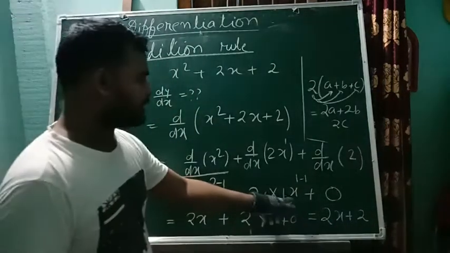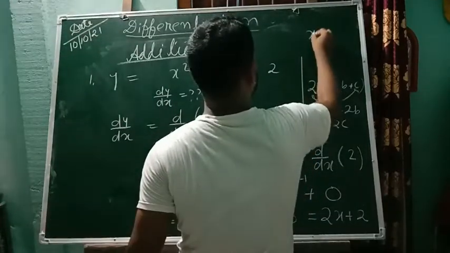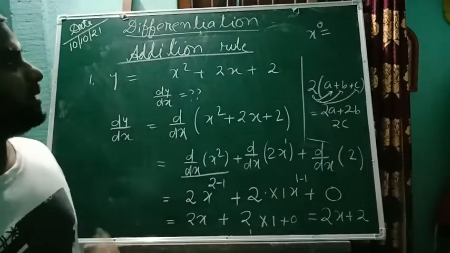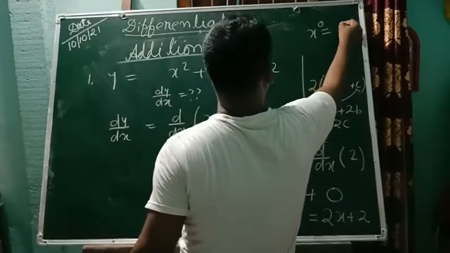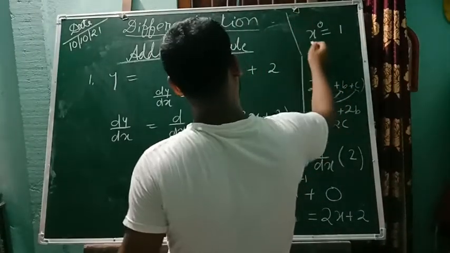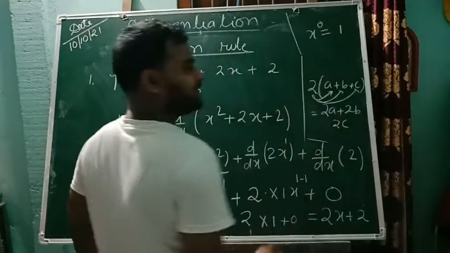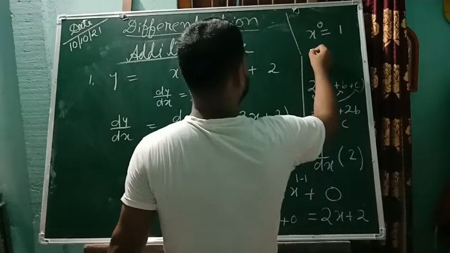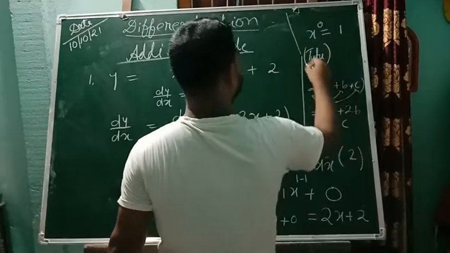One thing here: x to the power 1 minus 1 means x to the power 0. We have learned that anything raised to the power 0, the value of this is equal to 1. You can write any name, say 2.